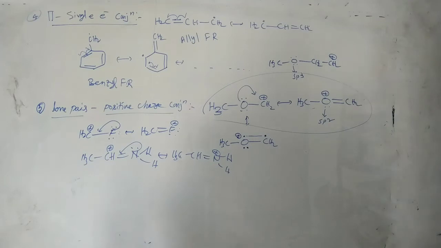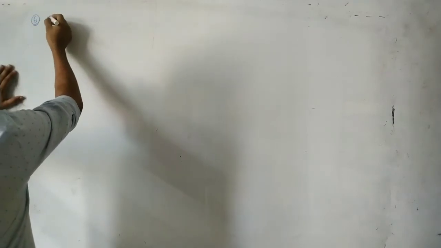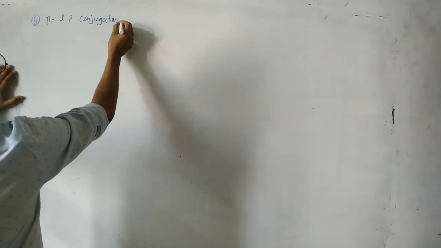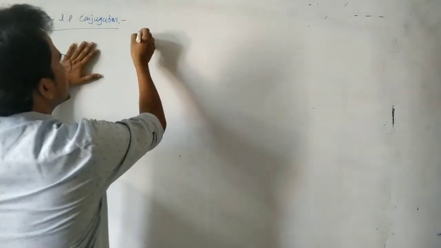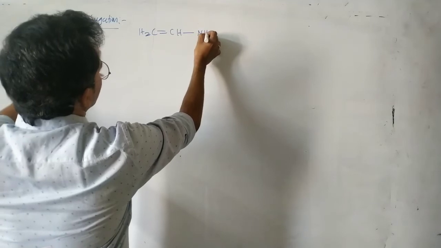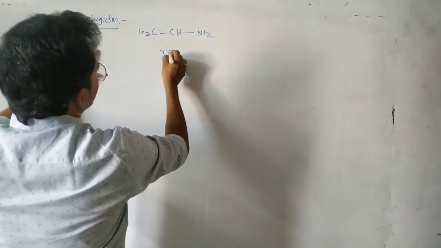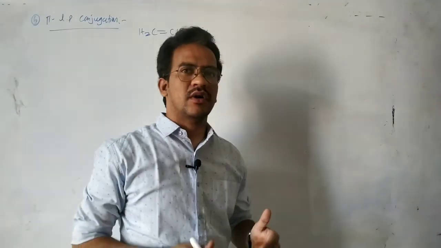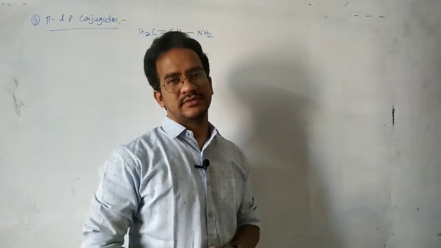So after lone pair positive charge conjugation, another very important type of conjugation, the next sixth one, is pi lone pair conjugation. Pi lone pair conjugation, this is a very important thing. You see here CH2 double bond CH, this one NH2, suppose it is a vinyl amine. Vinyl amine.